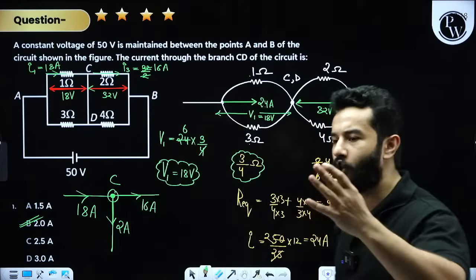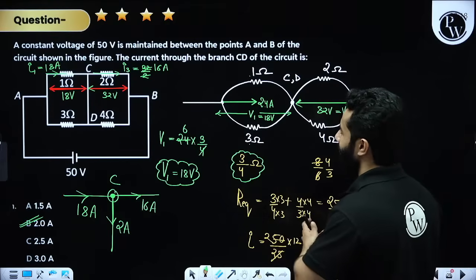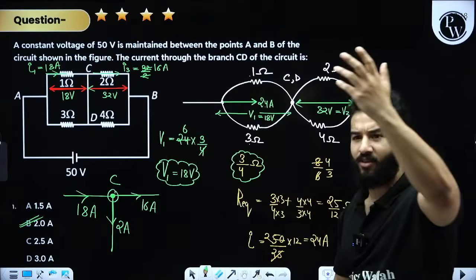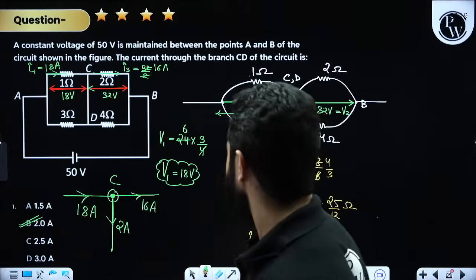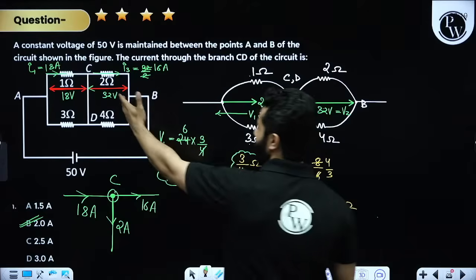2 ohm कैसे आया sir? कहाँ आया 2 ohm? 2 ohm कैसे आया? Because they have given me 2 ohm here in question. Wow. Where I have written 2 ohm बच्चे? This is given in the question, na?